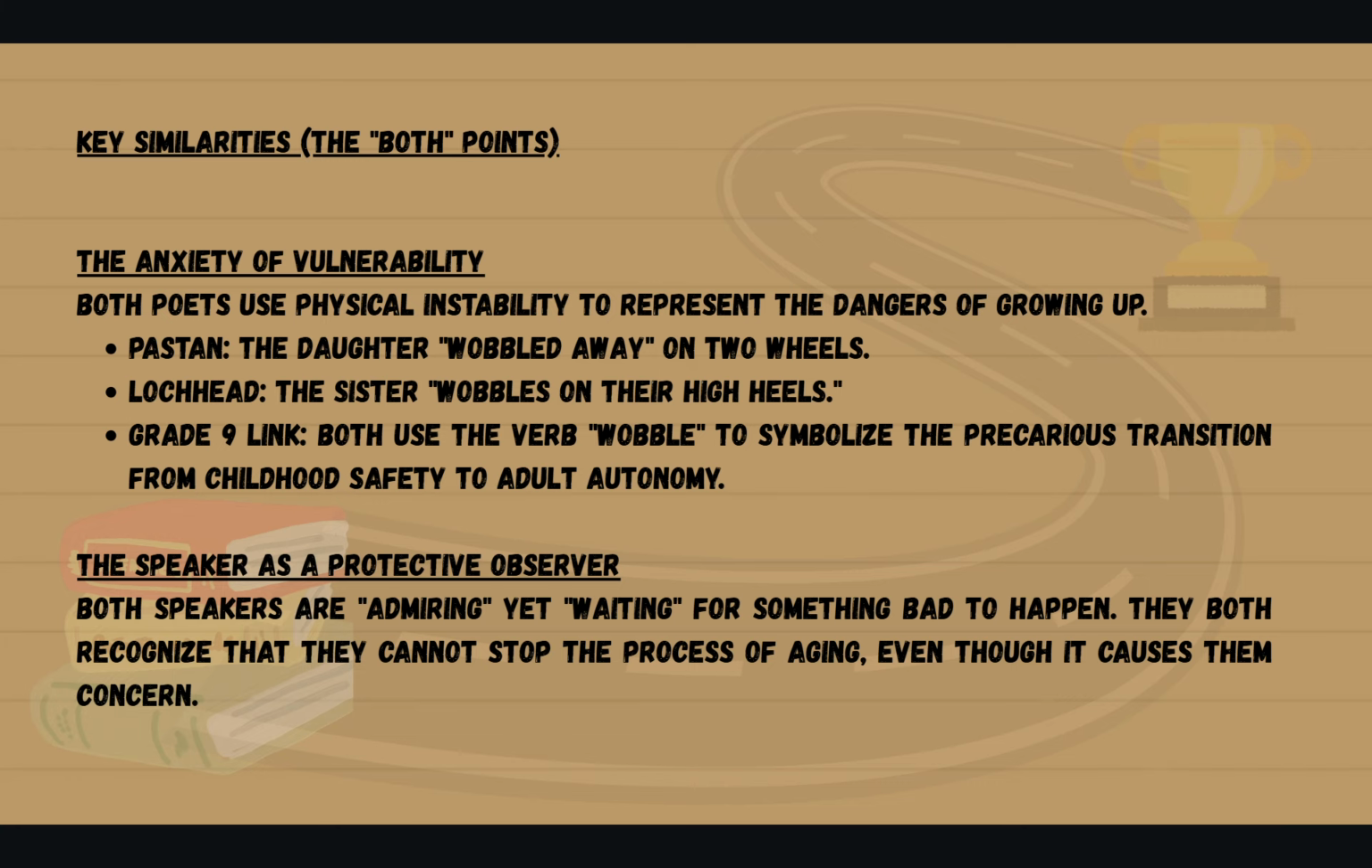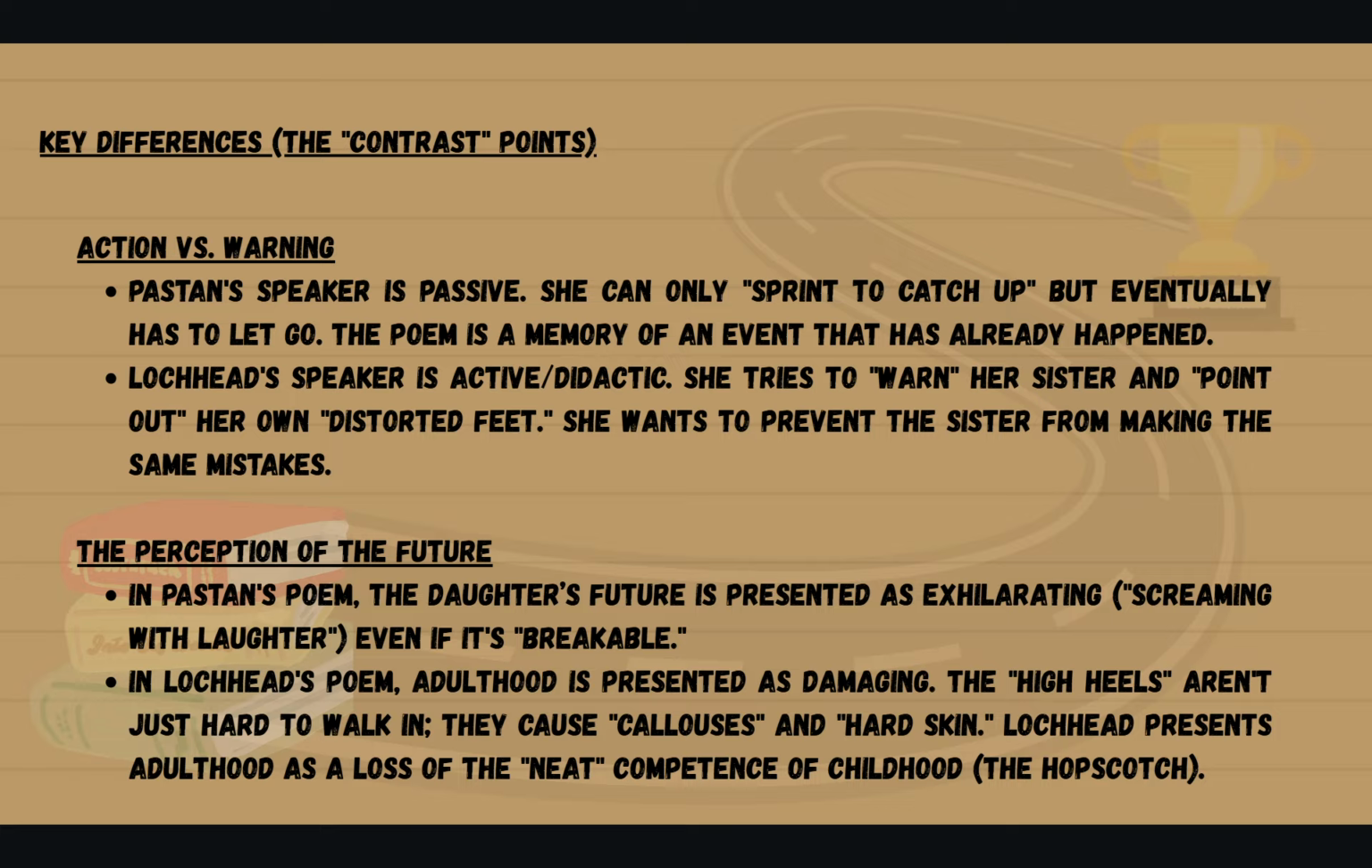Both poets use physical instability to represent the dangers of growing up. In Paston, the daughter wobbled away on two wheels. In Lockhead, the sister wobbles on her high heels. Grade 9 link: both use the verb "wobble" to symbolise the precarious transition from childhood safety to adult autonomy. The speaker is a protective observer, so both speakers are admiring yet waiting for something bad to happen. They both recognise that they cannot stop the process of ageing, even though it causes them concern.